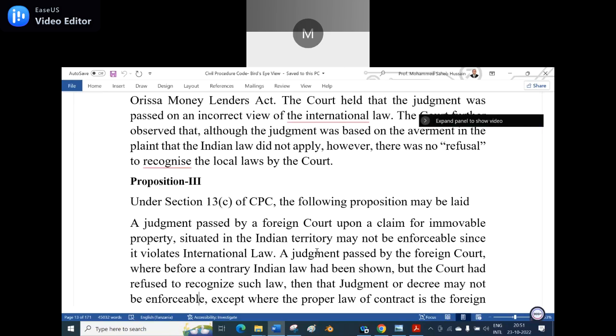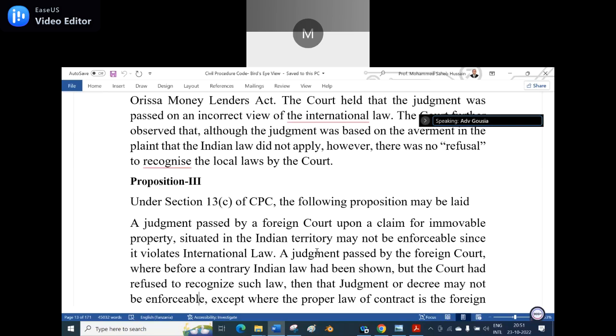So, where the property is situated, for immovable property. Am I right?